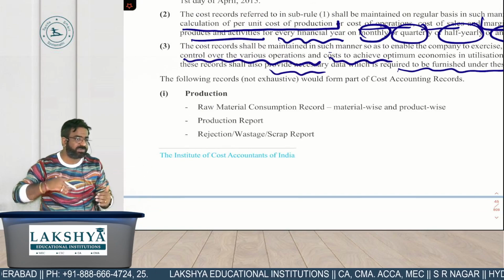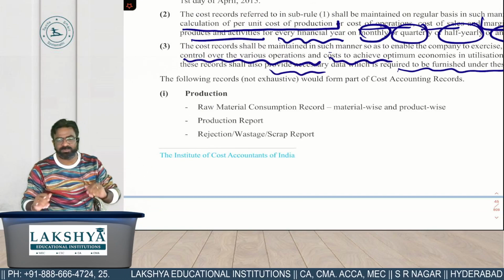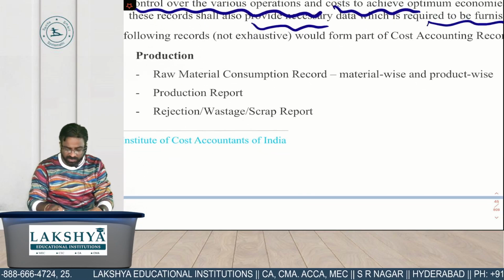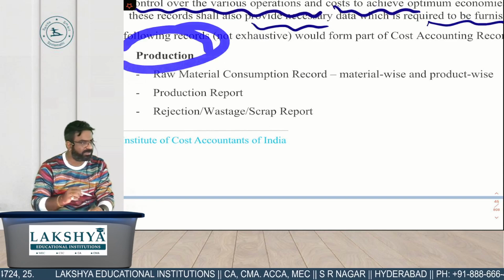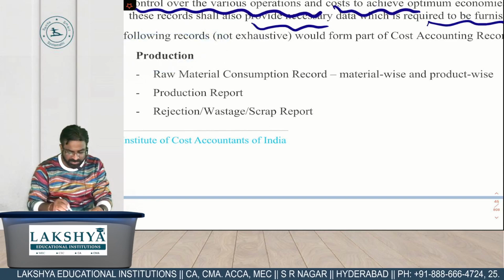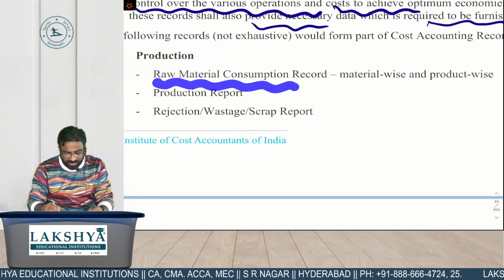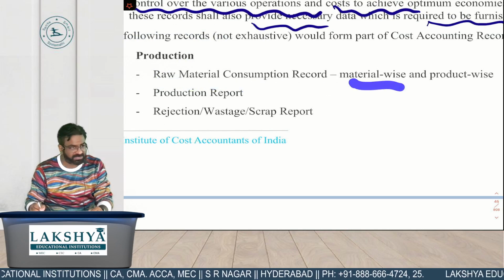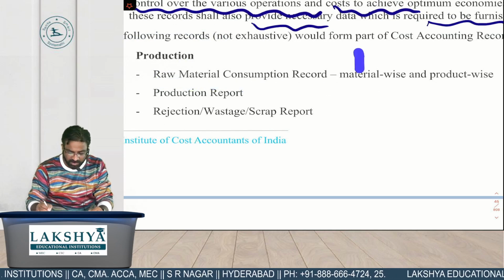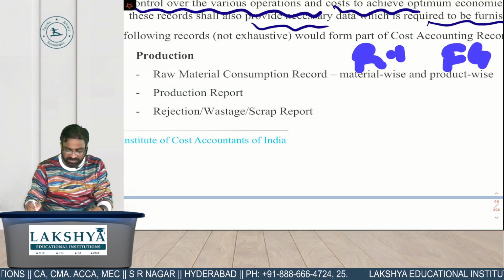मतलब in future में so many things can be added and so many things can be removed. What kind of cost records you have to maintain? Say for example you are a production company. So what kind of cost records you have to maintain? Raw material consumption records, material wise and product wise. Means ये हो गया आपका RM और ये हो गया आपका FG, finished goods.